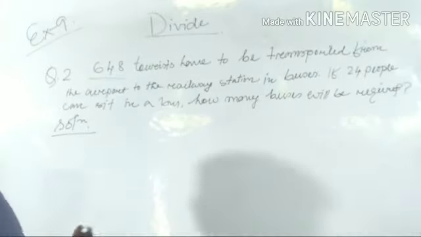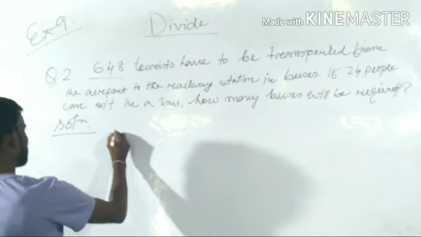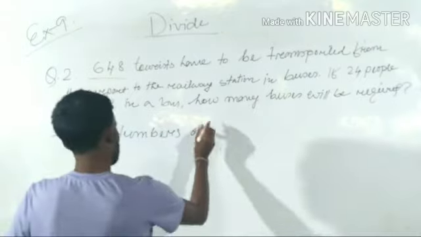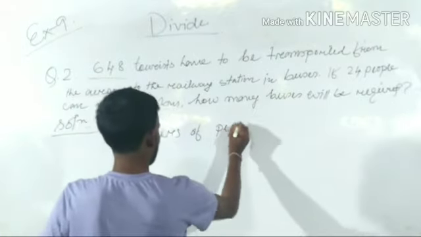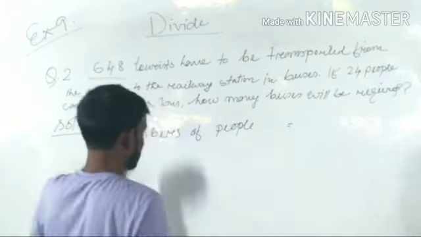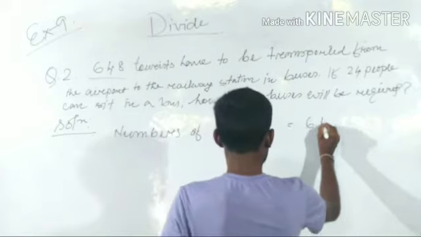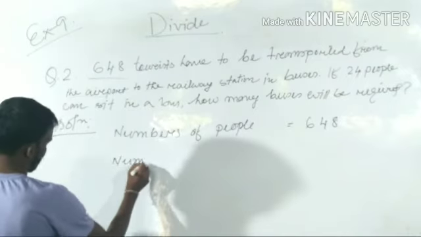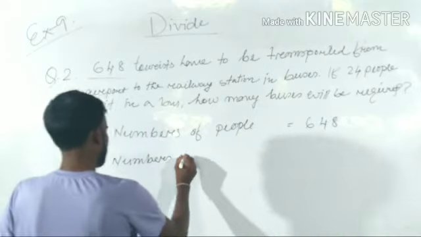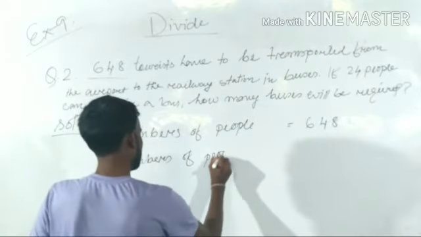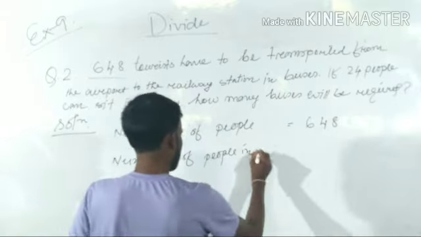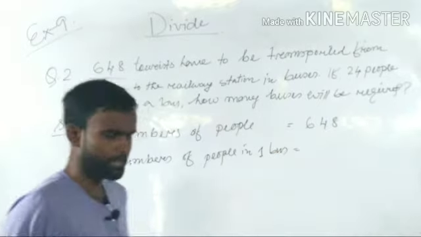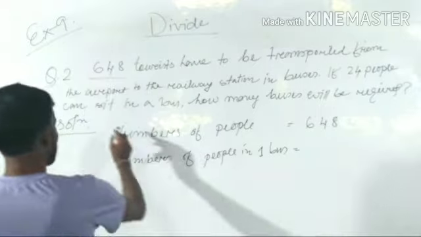First of all, we have to write the number of people, which is 648. Then we write the number of people in one bus, that means how many people can sit in one bus. That is 24 people.